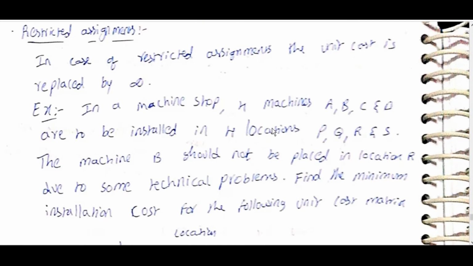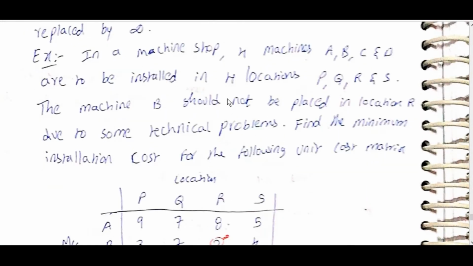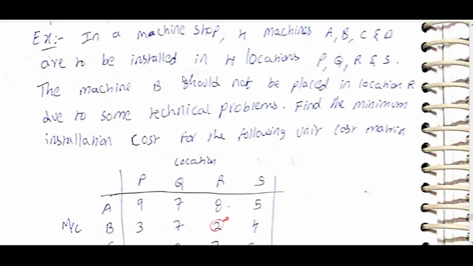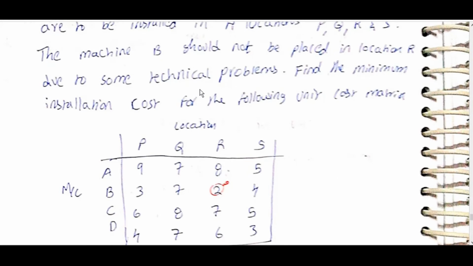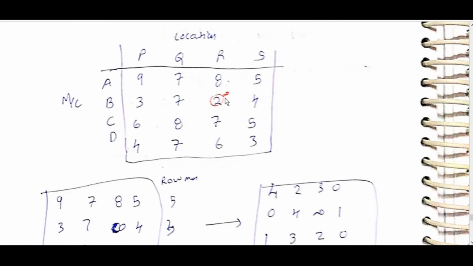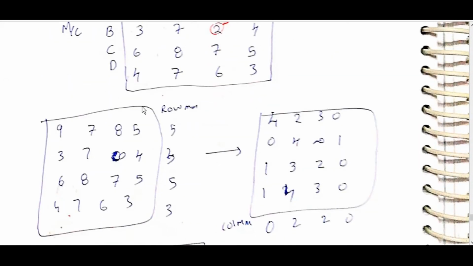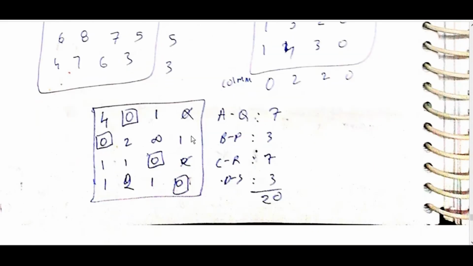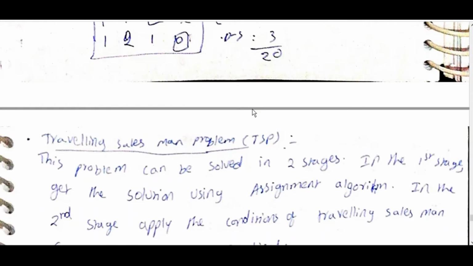Restricted assignments: in case of restricted assignments, unit cost is replaced by infinity. In a machine shop, 4 machines ABCD are installed. Out of this, 4 locations PQRS are to be installed, and machine B should not be placed in location R due to some technical problem. Find maximum installation cost for the following unit cost matrix. This is taken as infinity, then row minimum, column minimum, and allocation is similar to above.